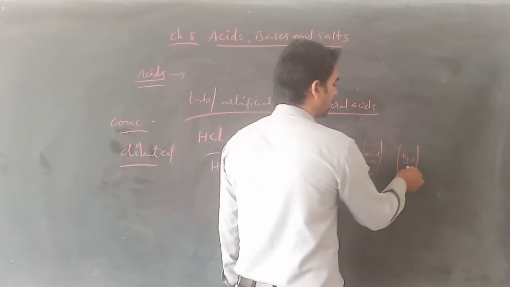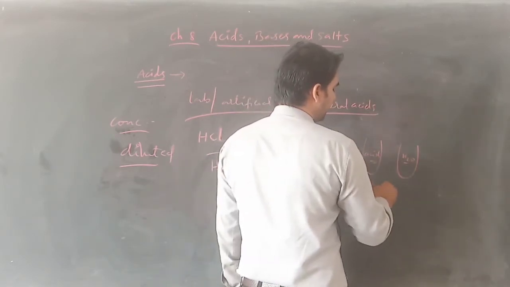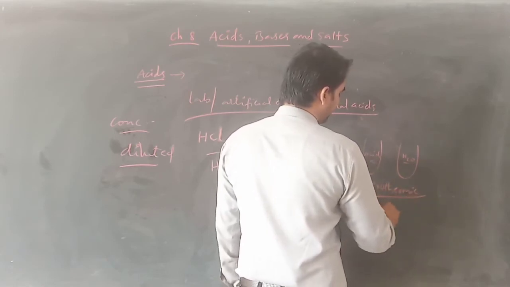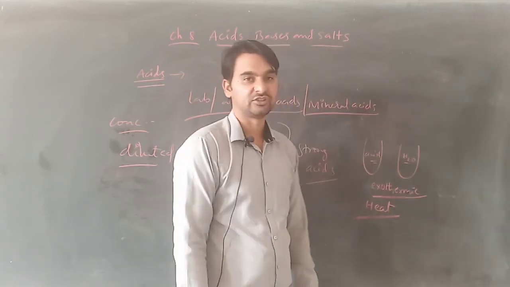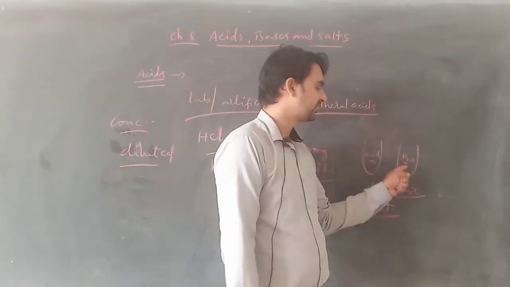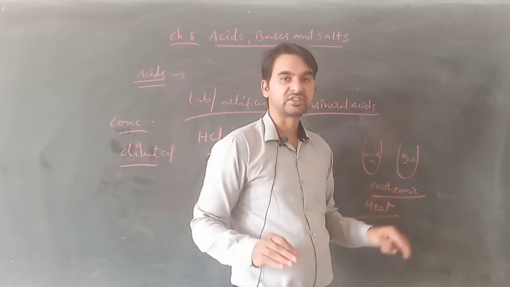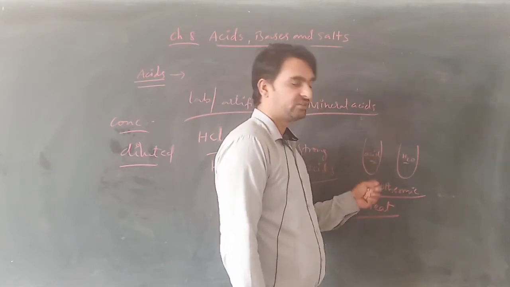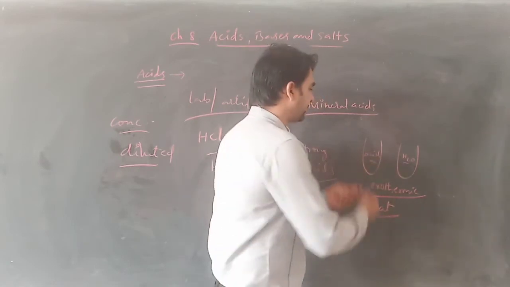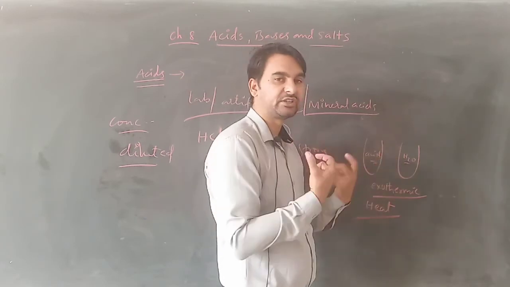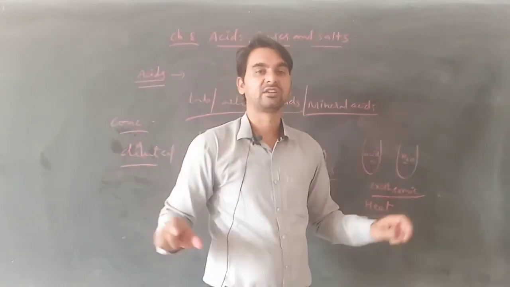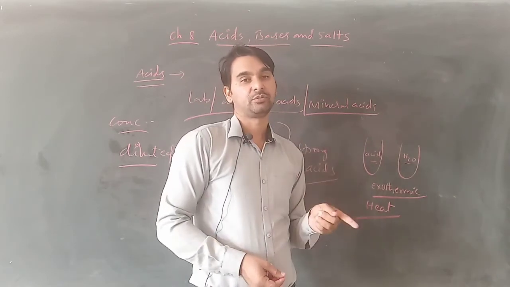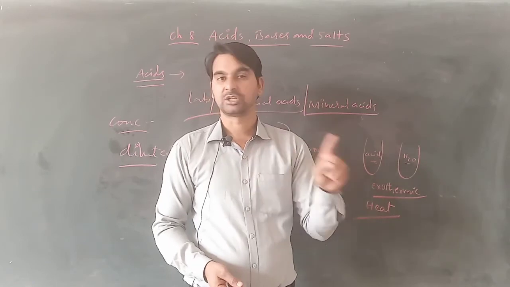Reason: the reaction of acid and water is a highly exothermic reaction. It means it generates a large amount of heat energy. That's why when you add acid into the water, the water compensates for the heat which is released. But if you add water to the acid, suddenly there will be a large amount of heat. Acid may splash out, बाहर गिर सकती है, आपके ऊपर गिर सकती है. Sometimes it may also break the test tubes. So for dilution, always acid should be added to water, not water to the acid.